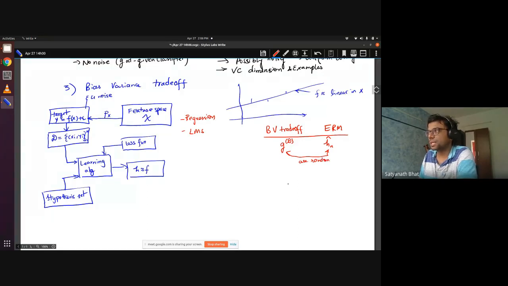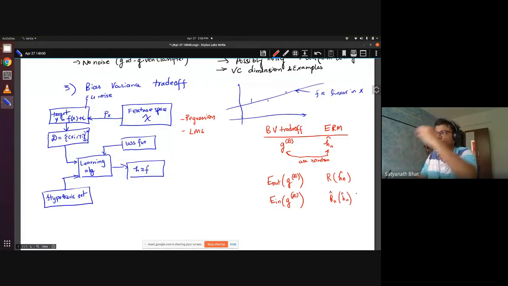If you want to evaluate the performance, in this setup we called it E out of g of D, and in the other setup R of H N hat, which is the out of sample performance. In sample is as usual E in of g of D, and in ERM it was R N hat of H N hat. All of these are just a change of names, but essentially the same.